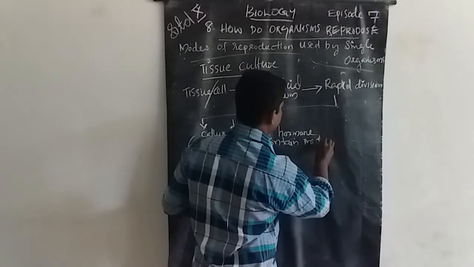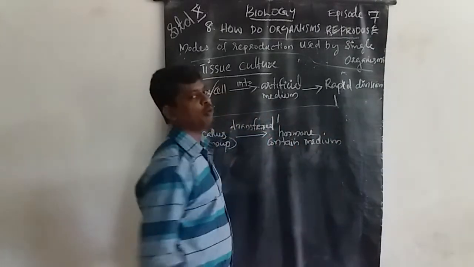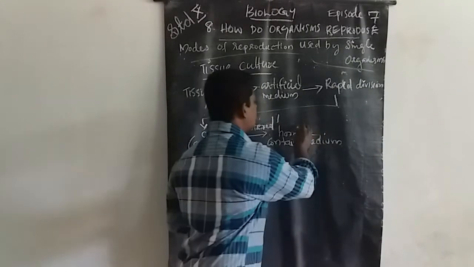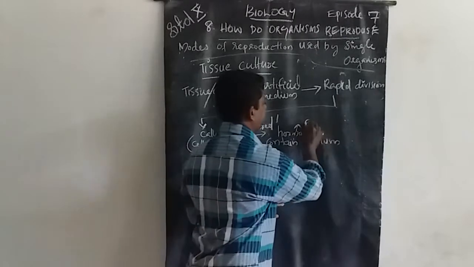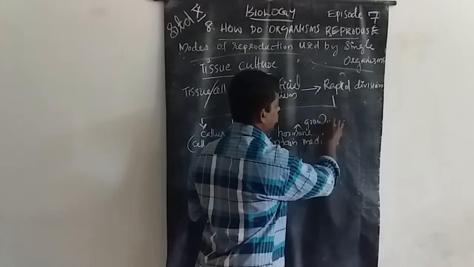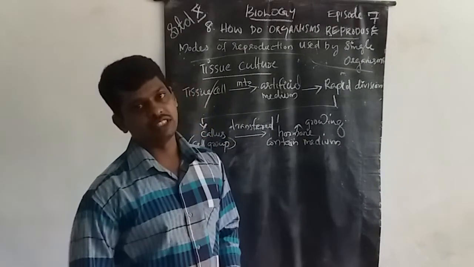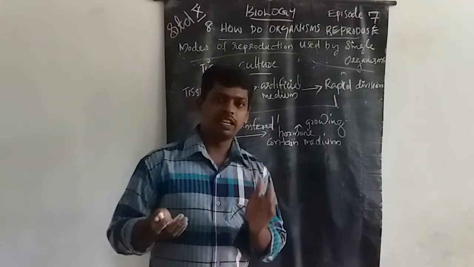These hormones help growing. This is the artificial method for growing plants. This is a cultivating method.